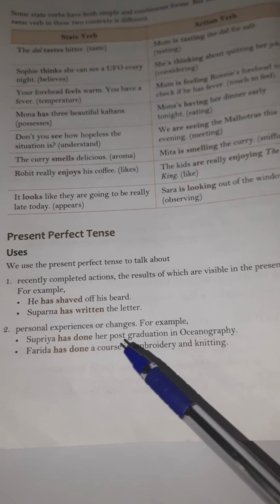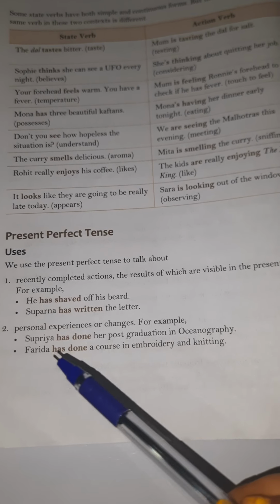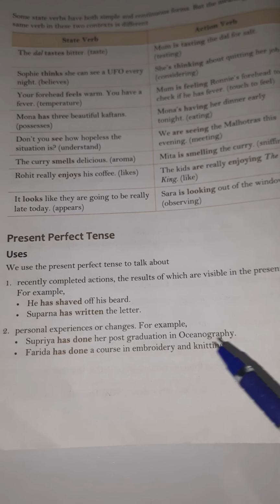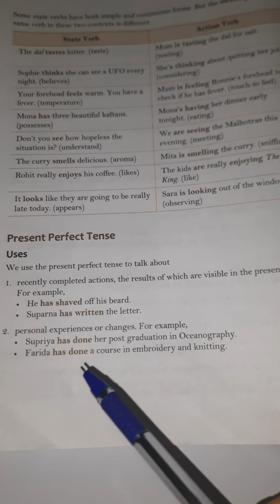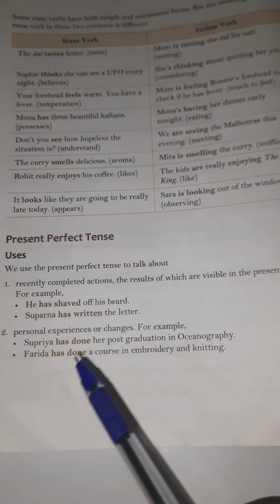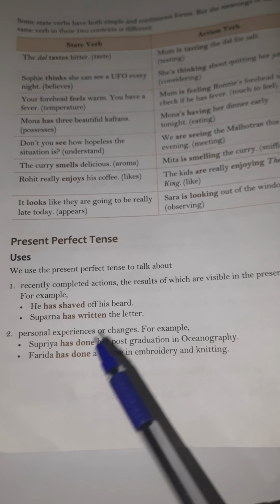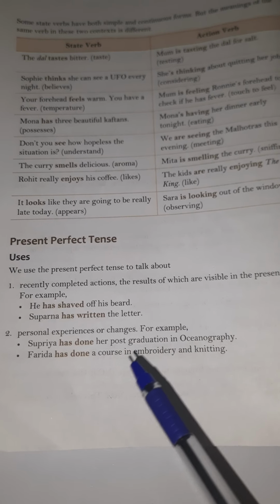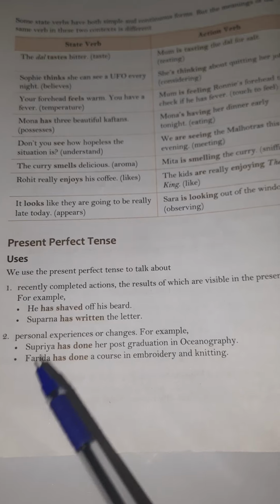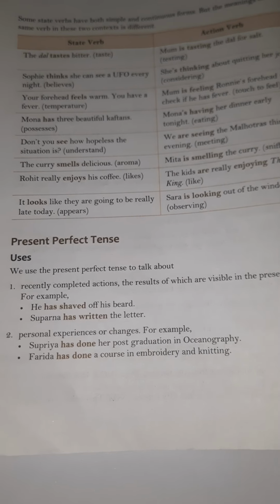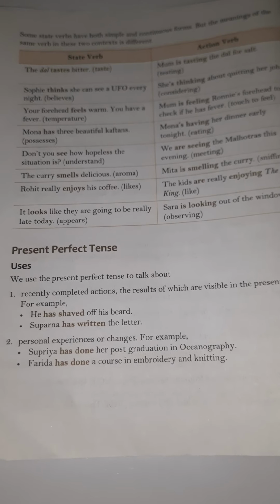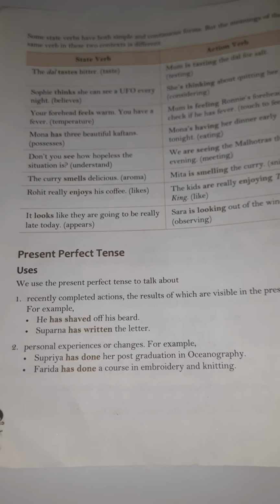Personal experience or changes. For example, Supriya has done her post-graduation in oceanography. Farida has done a course in embroidery and knitting. So it's a personal experience or a change, that she has accomplished something. Then you use present perfect tense. I have finished it. I have worked on it. Like this way.